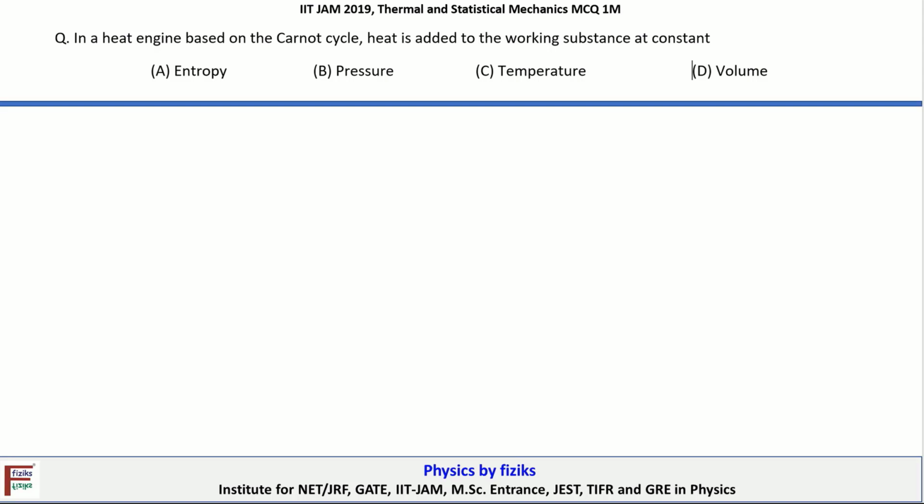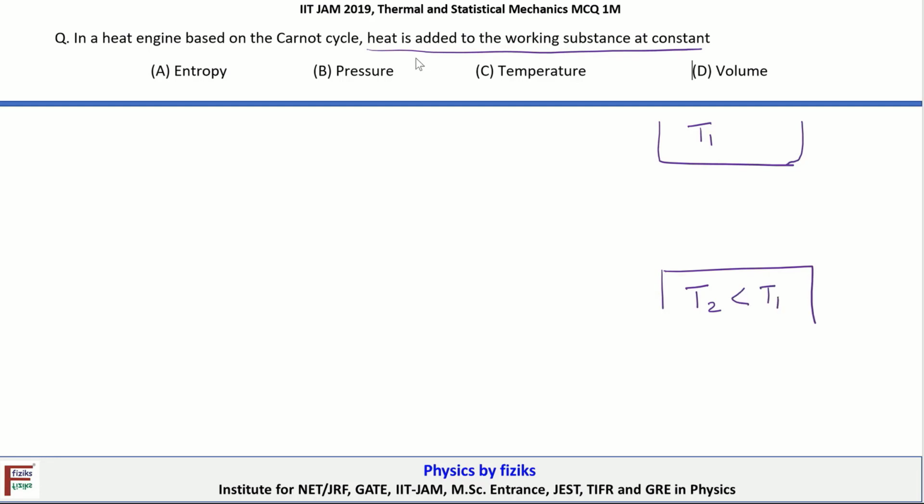The statement is: in a heat engine based on the Carnot cycle, the heat is added to the working substance at constant what? Let's try to understand how the heat is added to the working substance. If we recall what we have learned in thermodynamics, in a Carnot heat engine we have a source at a certain temperature T1, and another reservoir, which we call the sink, at temperature T2, which is smaller than T1, and in between we represent a working substance, like this.